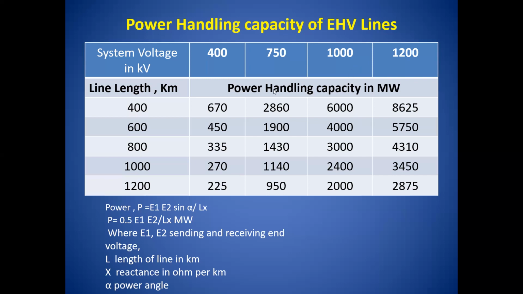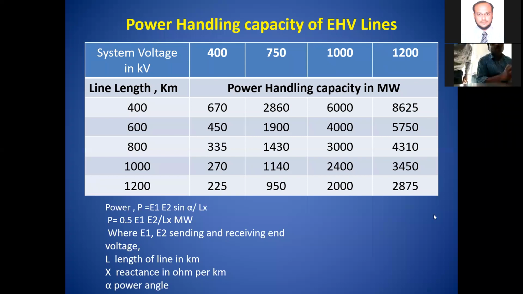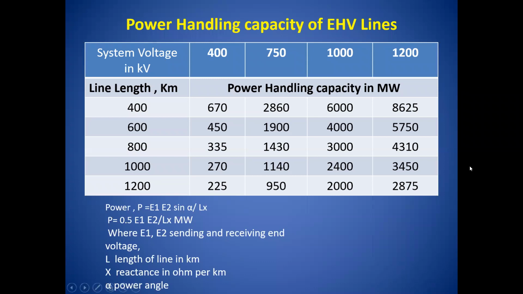Similarly, for all the voltage levels, the same situation is there. Say for example, for the 1000 kV transmission line, 6000 megawatts, and up to 1200 kilometers, it is only 200 megawatts, isn't it? So this is the case in the power handling capacity of the transmission line.